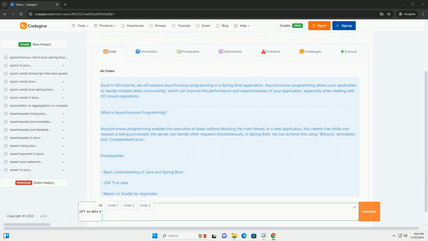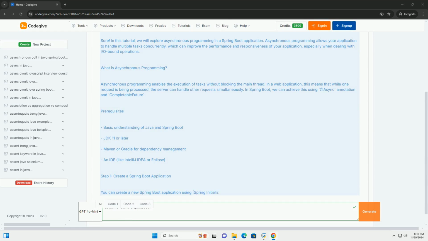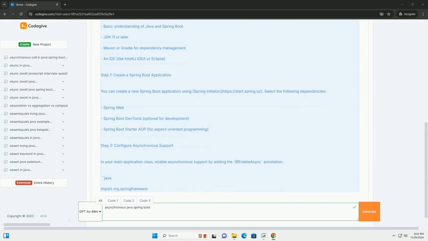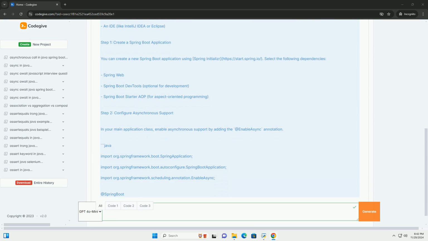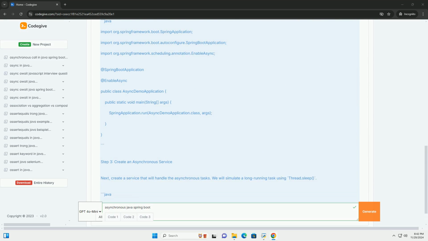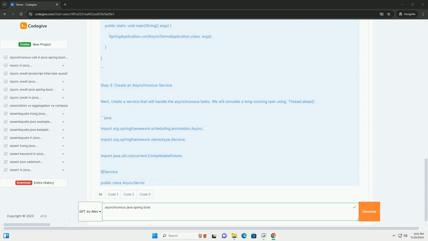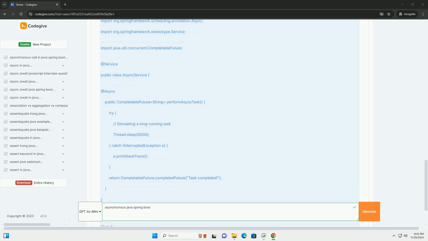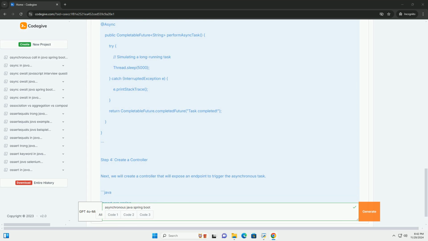In this tutorial, we will explore asynchronous programming in a Spring Boot application. Asynchronous programming allows your application to handle multiple tasks concurrently, which can improve the performance and responsiveness of your application, especially when dealing with I/O bound operations.